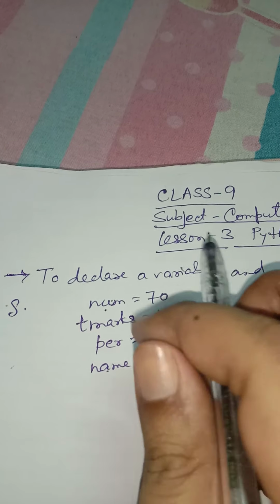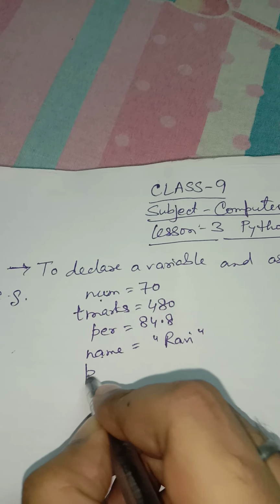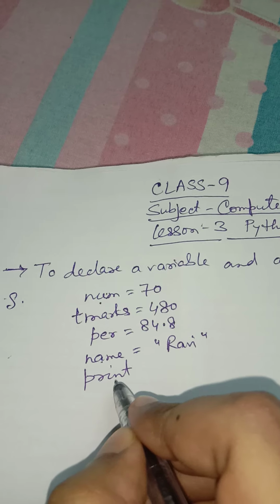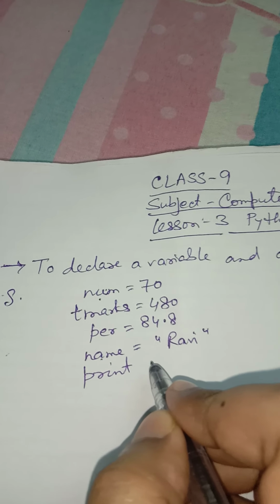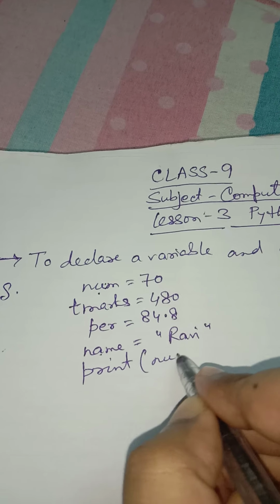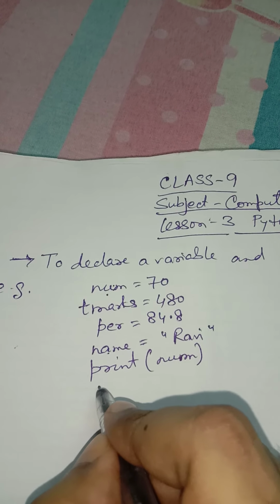Now suppose I want to print them, then it is simple, I have to write print. We know print is the command which is generally used to print a variable or a message on the screen. So print, in brackets, num.